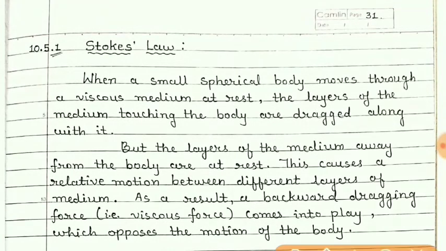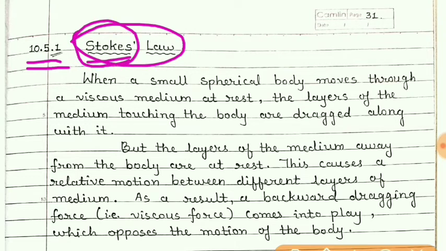Now our next topic is topic number 10.5.1, Stokes law. Here this Stokes is a name of a scientist.